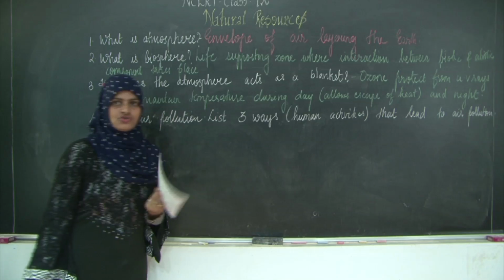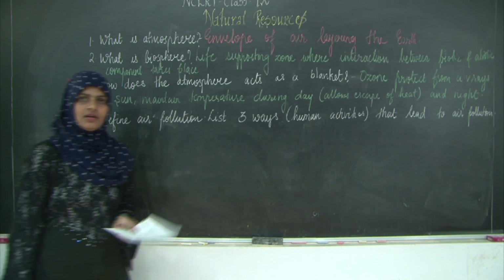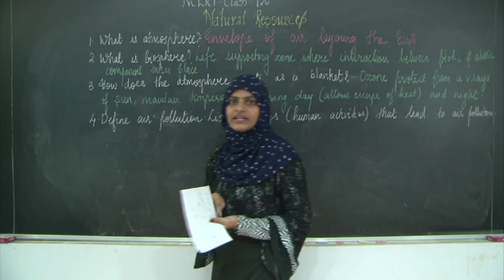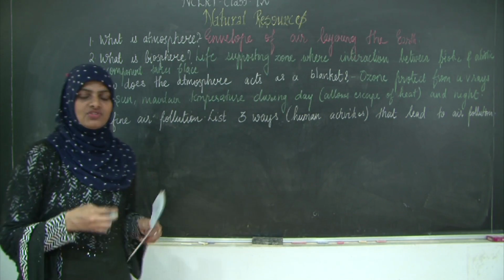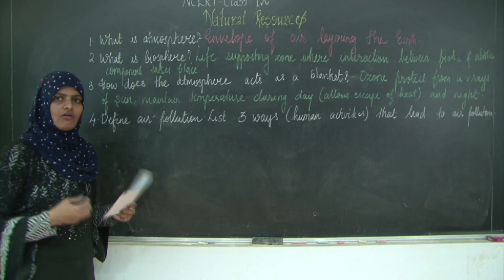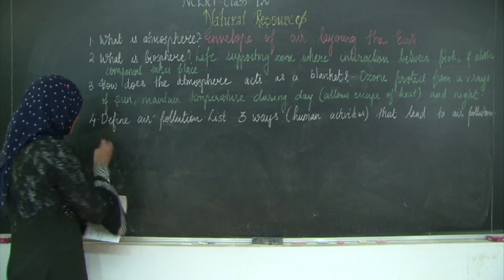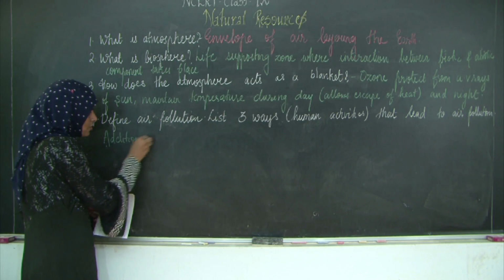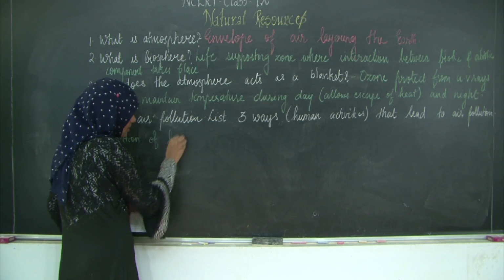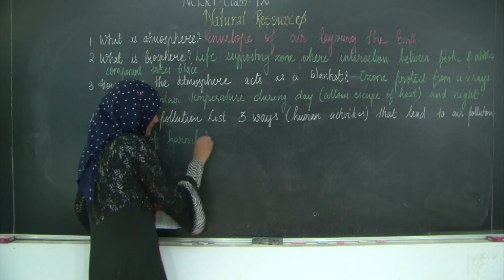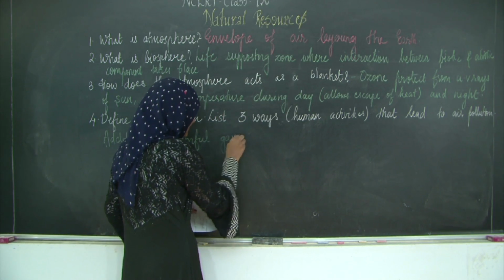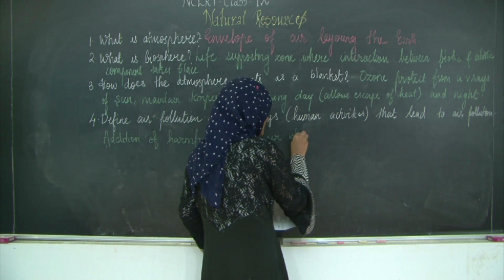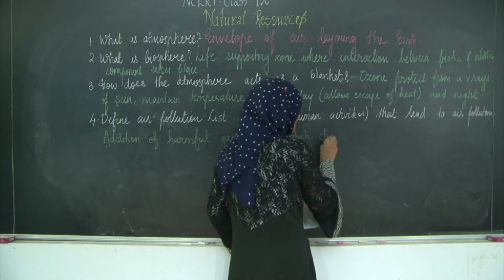What is air pollution? Pollution is addition of anything in excess, or which spoils the air. So, addition of substances in the air which are harmful for all organisms is nothing but air pollution. Addition of harmful gases in air which changes its composition.